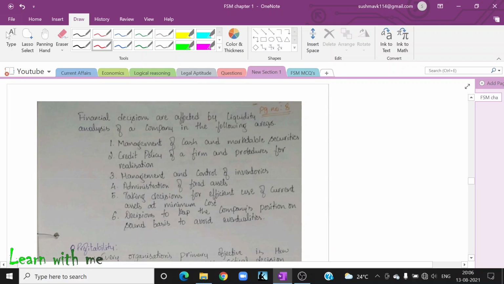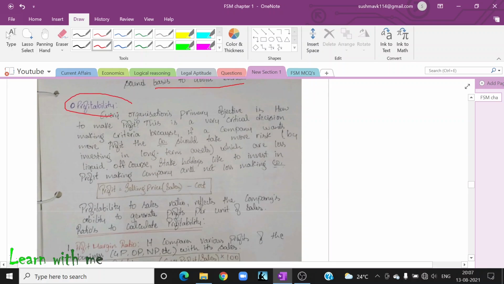Financial decisions are affected by liquidity analysis of a company in the following areas. Number one, management of cash and marketable security. We have seen this in the formula itself. Number two, credit policy of a firm and procedures for realization. Number three, management and control of inventory. Inventory is nothing but stock. Another name for inventory is stock. Then administration of fixed assets, taking decisions for efficient use of current assets at the minimum cost, and decisions to keep the company's position on a sound basis to avoid eventualities.